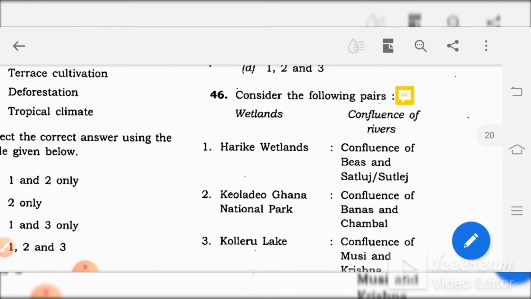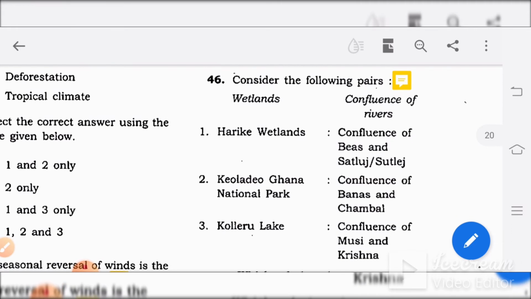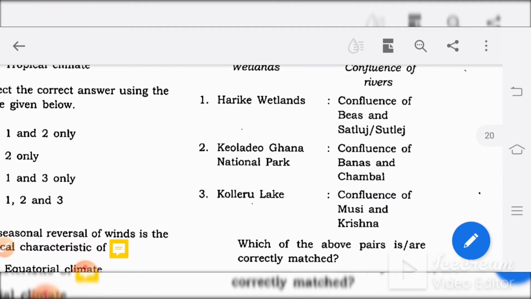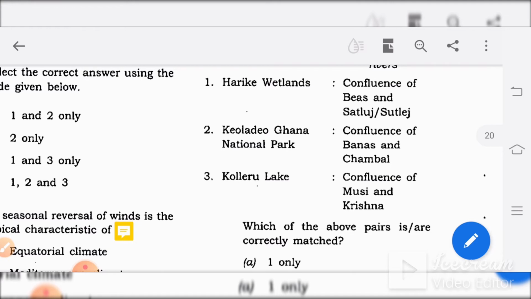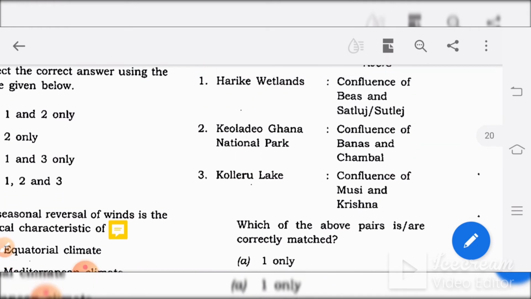Consider the following pairs. Towards the left we have wetlands, towards the right we have the rivers which will meet together. 1, Harike wetlands, confluence of Beas and Satluj. 2, Keoladeo Ghana National Park, confluence of Banas and Chambal. 3, Kolleru Lake, confluence of Musi and Krishna. So let's see the answers.